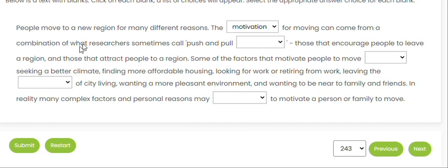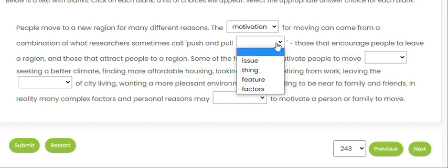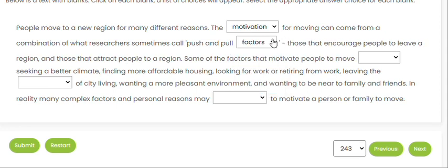The motivation comes from a combination of push and pull dash those. So they have explained this push and pull, whatever the answer is, with those that encourage. Those means the answer should be plural. So when we look at the options, there's only one plural option, which is factors. Factors, what are those factors? Those that encourage people to leave a region and those that attract people to a new region.